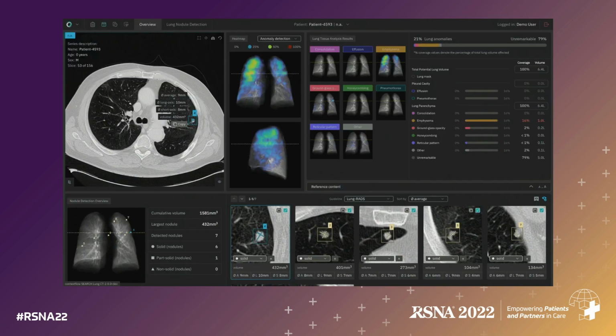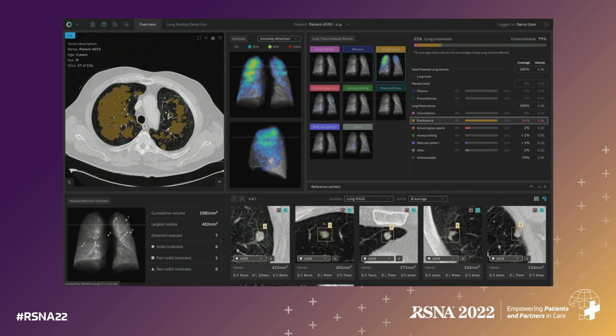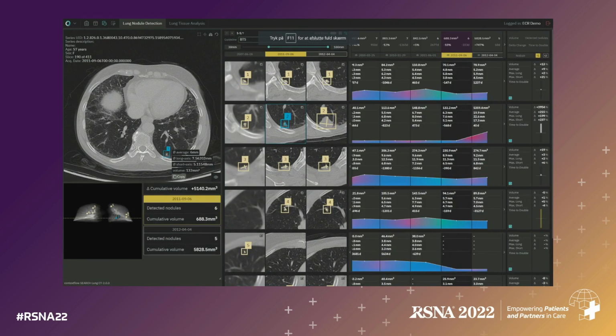To close, I'd like to show you how that can be turned into a user interface that's actually practical. This is an example of looking at a case, getting all the disease patterns at once, getting all the nodules in the case, and being able to explore the case in terms of where these patterns are happening. Something we are introducing right now here at RSNA is also the capability to track changes, first for nodules, and see how nodules change and how nodules emerge. Again, I think that's relevant both in the detection of nodules, but also in how we quantify the response to treatment, how we assess when a treatment stops working and when we have to switch to a new treatment in cancer patients.